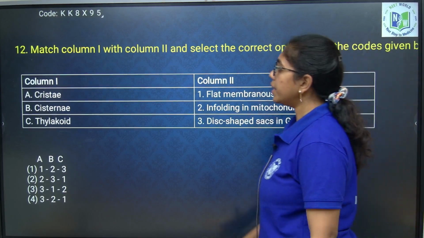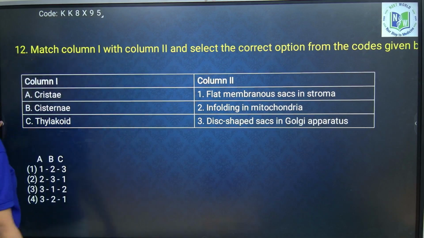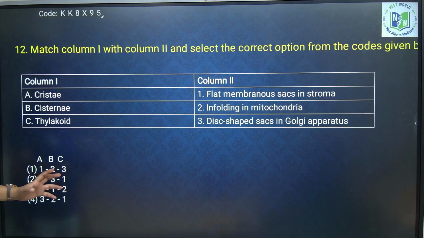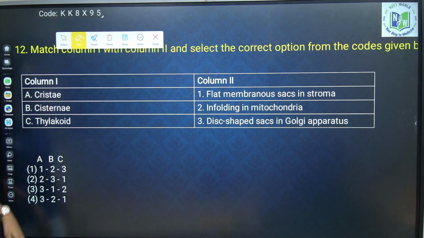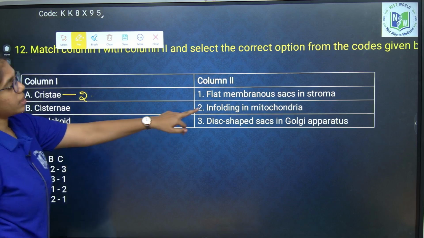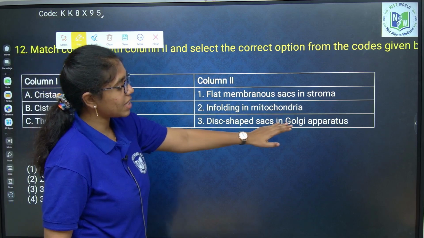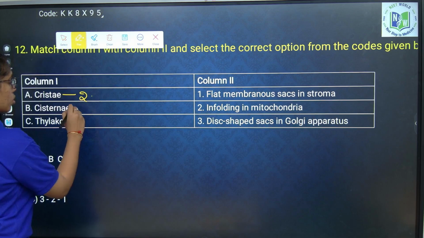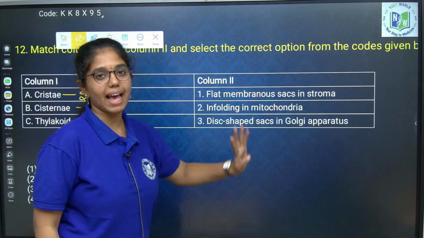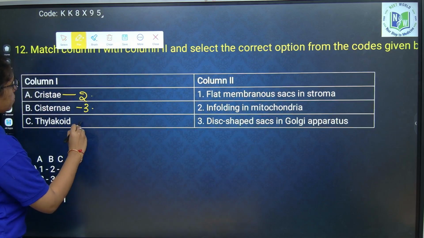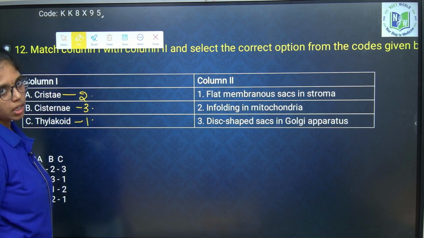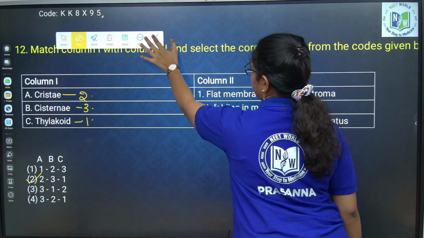Yes, here you look into the column 1, cristae. What are cristae, beta? Cristae are infoldings of the inner membrane of mitochondria. So, this is option 2. Cisternae, these are disc shaped sacs in Golgi apparatus. So, this is what? Option 3. Thylakoids, flat membranous sacs in stroma. This is what, beta? Option 1. 2, 3, 1. Option 2 is correct. Next question.